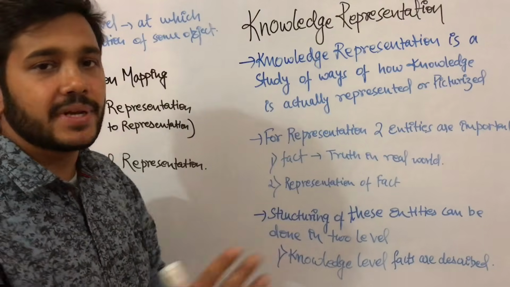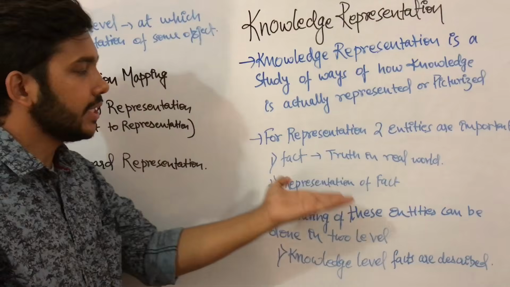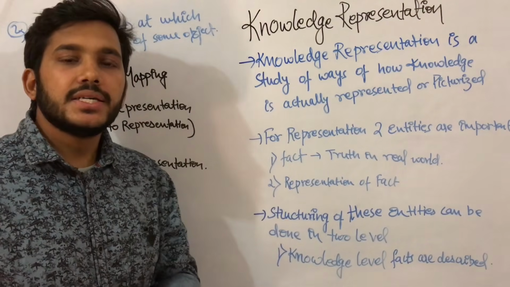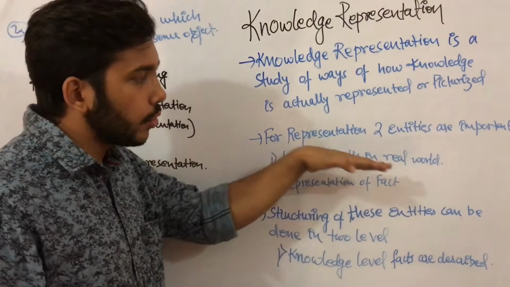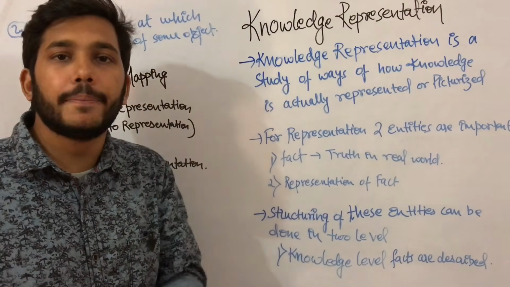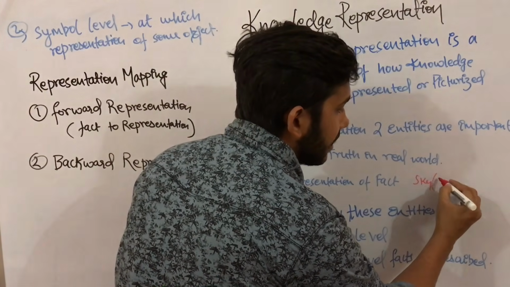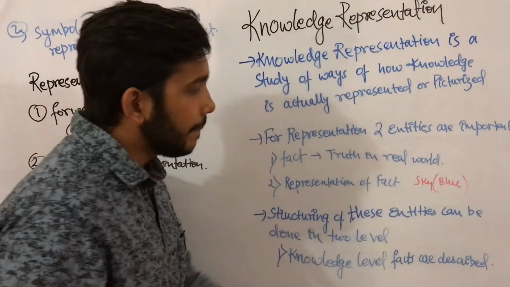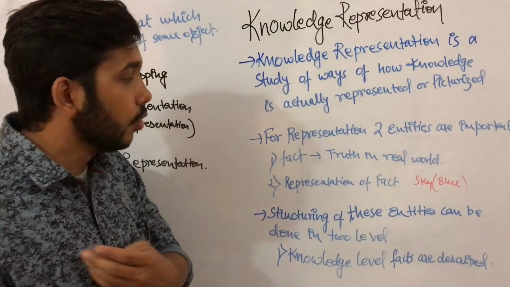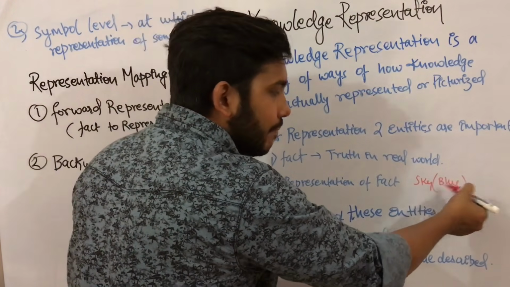So basically, for representation there are two entities. First, fact, and second, representation of fact. So what is a fact? A fact is generally truth in some real world, like sky is blue. Now, representation of fact. How will you represent sky is blue? Suppose you write sky, and in brackets you write blue. Similarly, for other elements that are blue, like your t-shirt color is blue, or the board color is blue, how will you write it? Board, and in brackets you write blue.